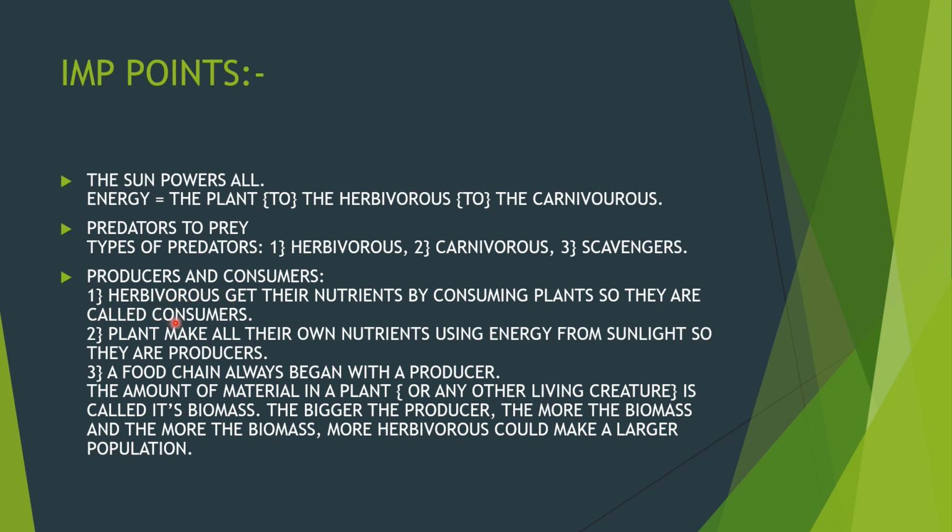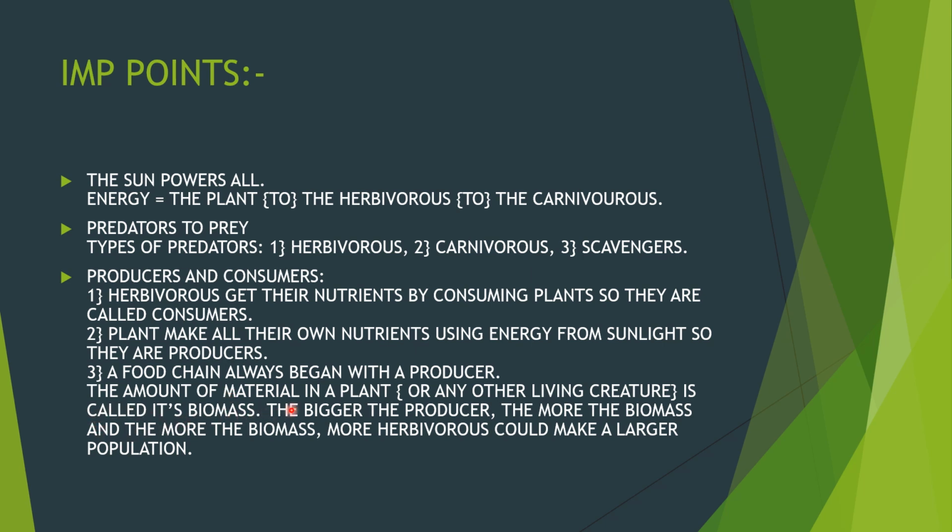Producers and consumers. Herbivores get their nutrients by consuming plants, so they are called consumers. Plants make all their own nutrients using energy from sunlight, so they are producers. A food chain always begins with a producer, meaning a plant.